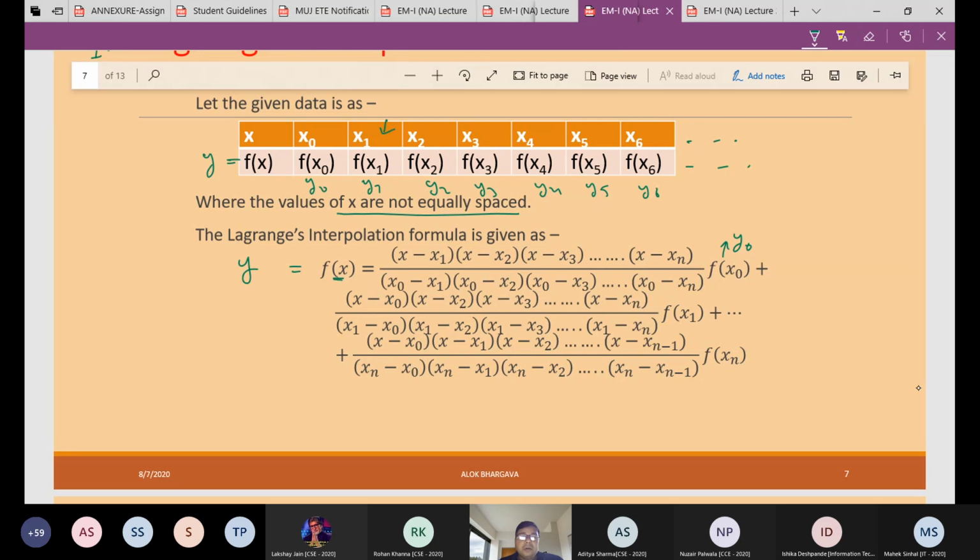In the numerator we are not taking x1, so x minus x0, x minus x2, x minus x3, up to x minus xn. Upon, in the denominator, we subtract from x1 all the terms: x1 minus x0, x1 minus x2, x1 minus x3, x1 minus x4, and so on, into f(x1), which is nothing but y1.